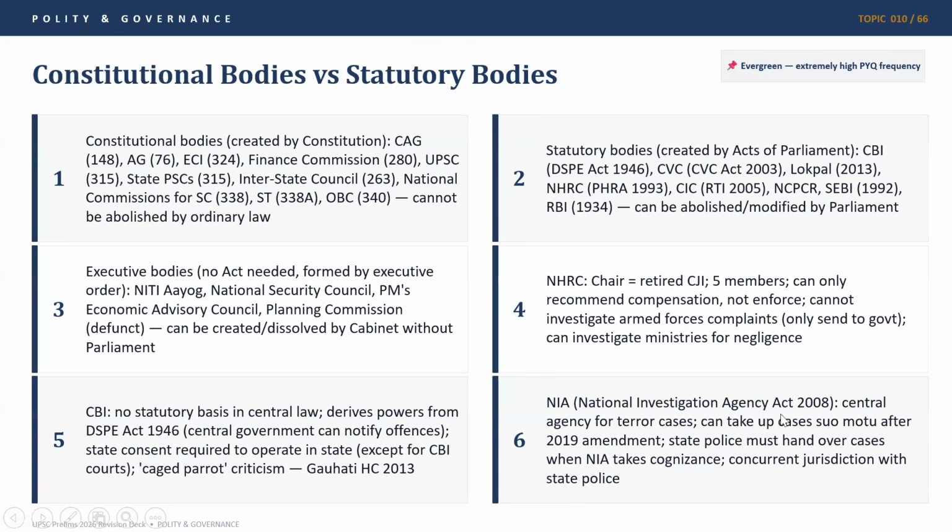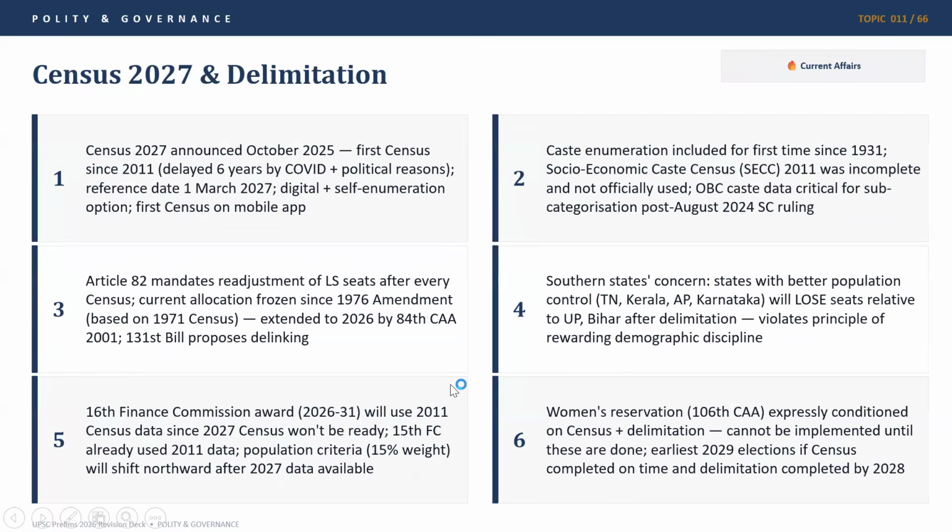So it was not in the original act, but after 2019 amendment, they can take suo moto cases, and state police must hand over these cases when NIA takes cognizance. Concurrent jurisdiction with the state police. So NIA has concurrent jurisdiction with the state police, but when NIA takes cognizance, the state police has to hand over those cases to NIA. Very important, do go through these slides, do go through these bodies, go through these acts in some amount of detail and understand these bodies and their functioning.